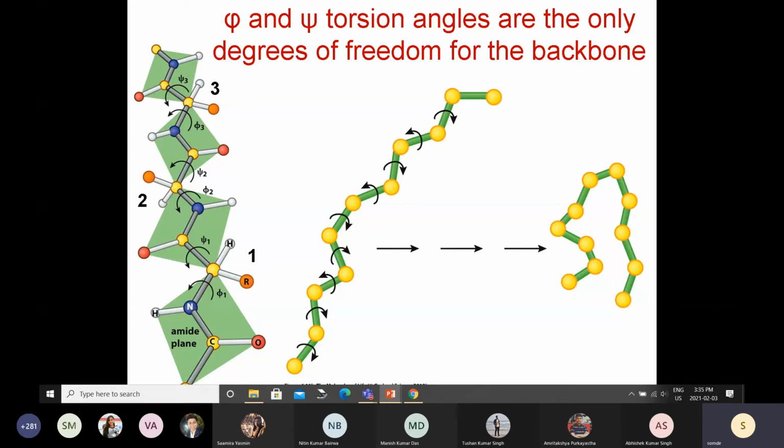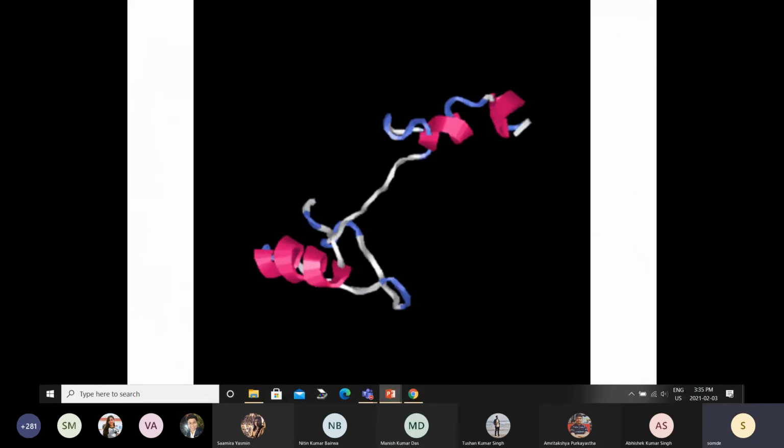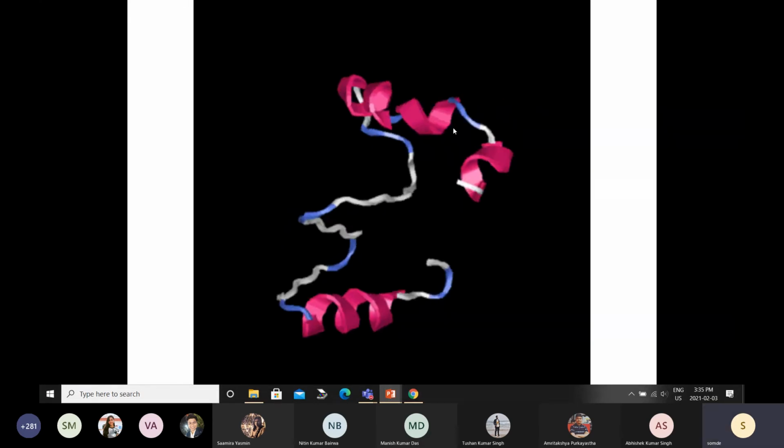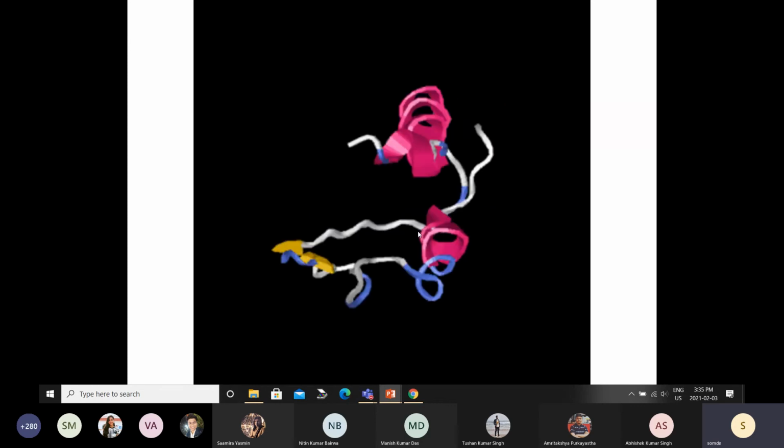Of course, you can use different methods, but now people are using artificial intelligence, and protein folding is also something where you can use that kind of knowledge to solve the protein folding problem. So what is the protein folding problem? Initially, when a protein is synthesized, it is like a long string. But it then starts folding.